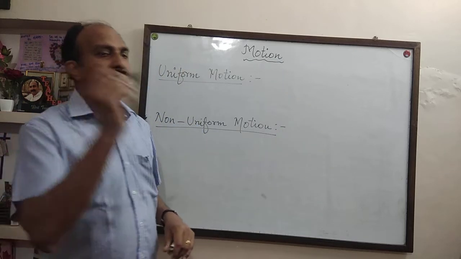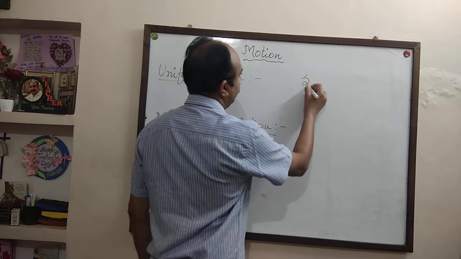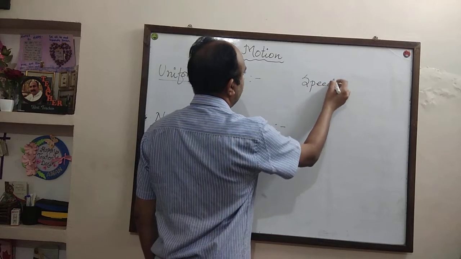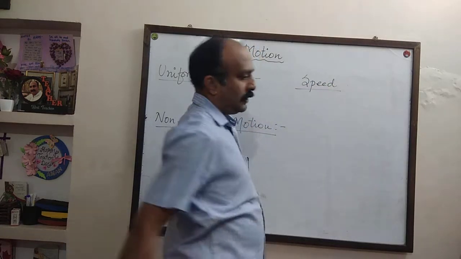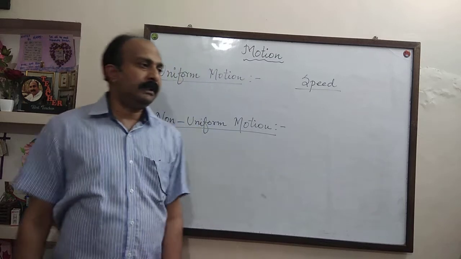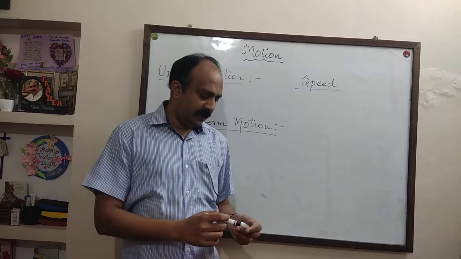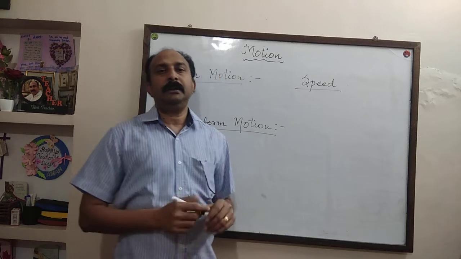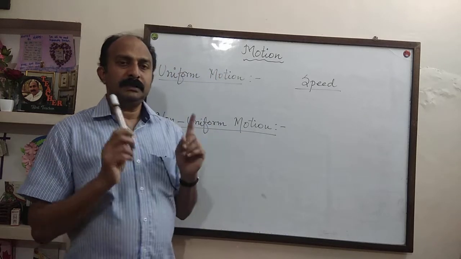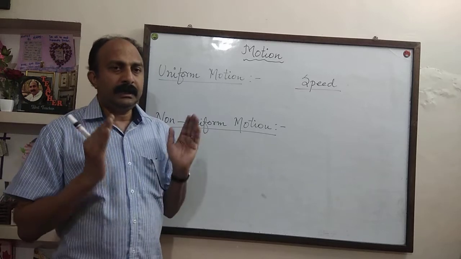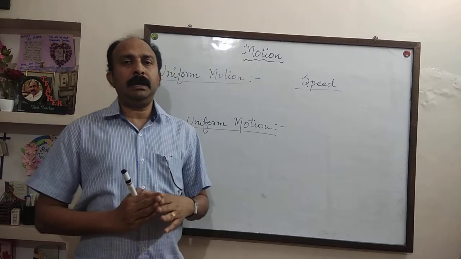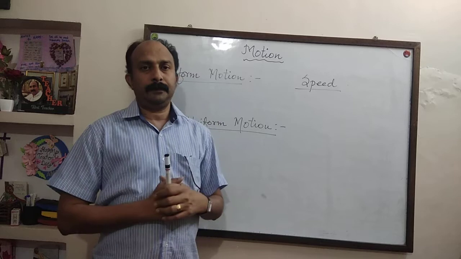Next term is speed. All of you are familiar with this word speed. You might have studied in smaller class also. Once again, I will define speed in physics. Speed is the distance traveled by a body in a unit time.